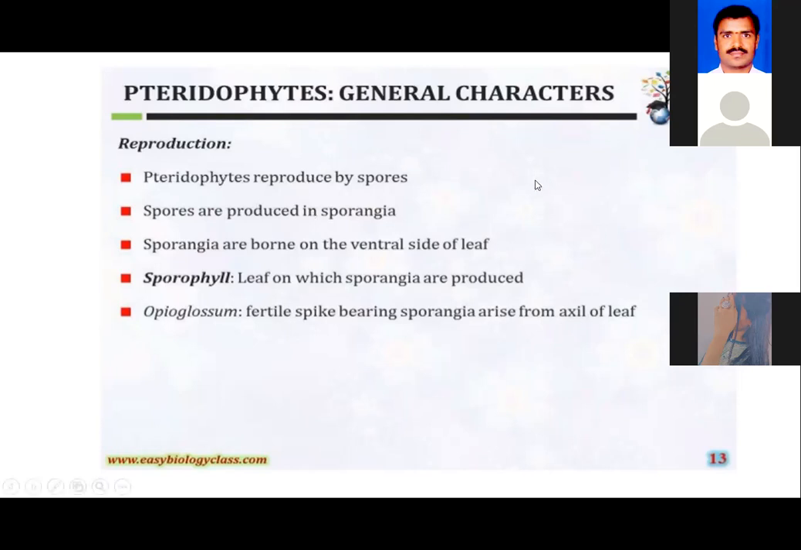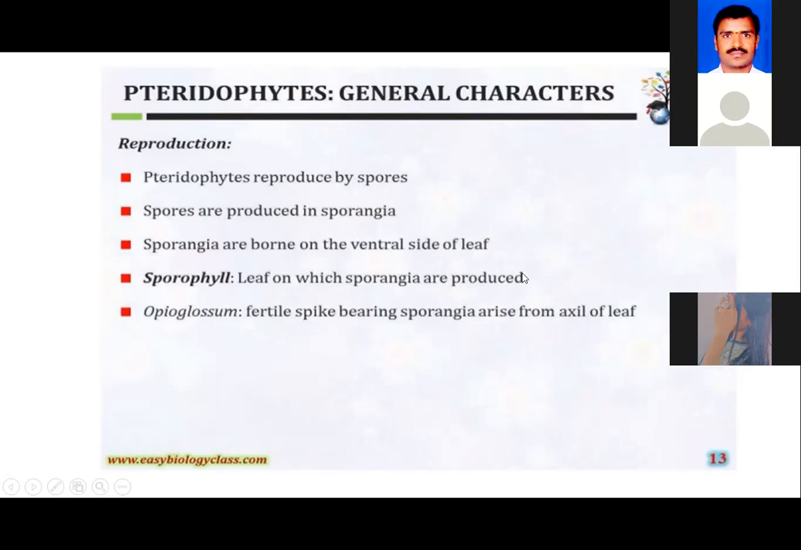Next, at the time of reproduction. When we talk about reproduction, the pteridophytic plant body is a sporophyte, and it reproduces with the help of spores. So all the pteridophytic plants are sporophytes. They are going to produce spores. Now these spores are developed in specialized sac-like structures, which we call sporangia. So sporangia are the spore-bearing organs which develop the spores on maturity.